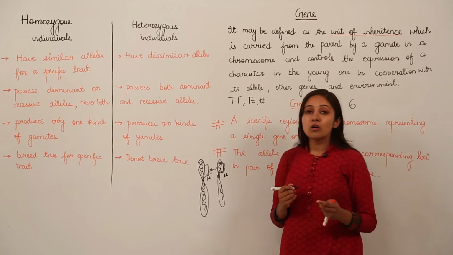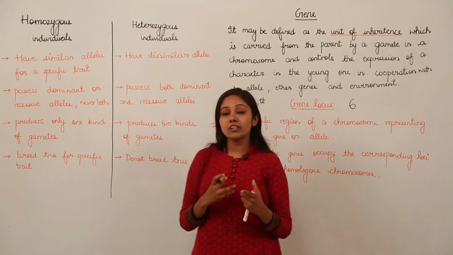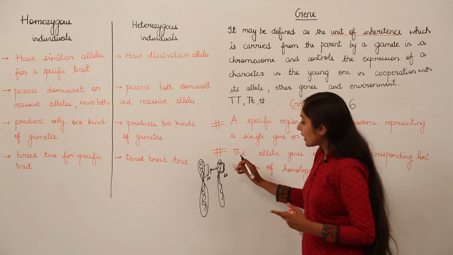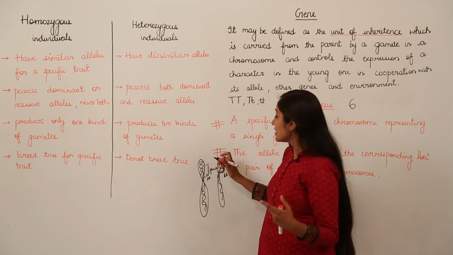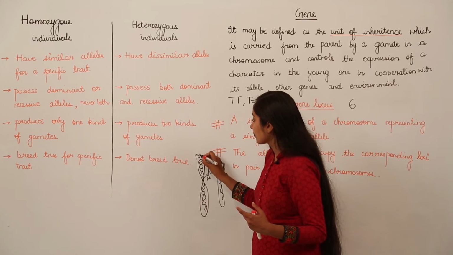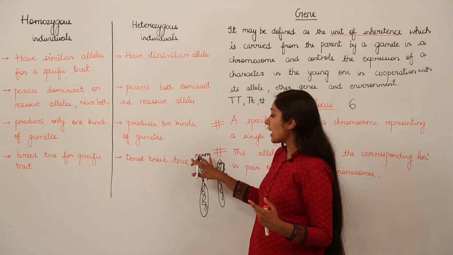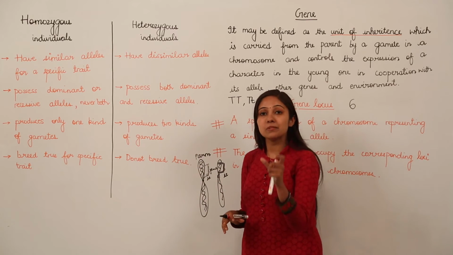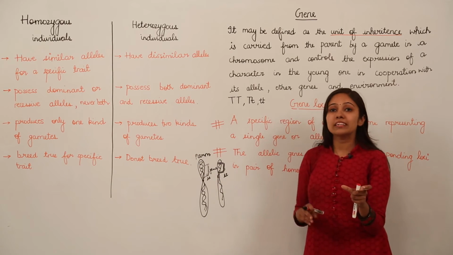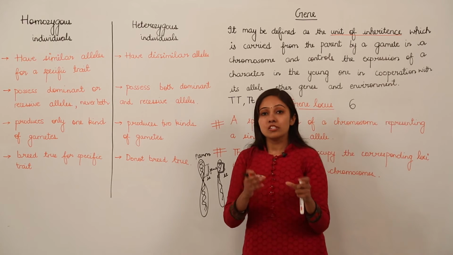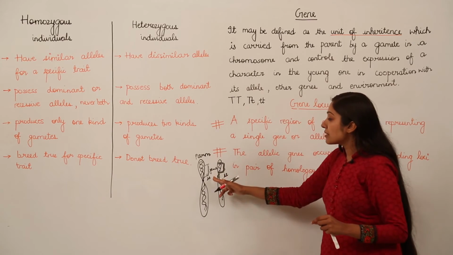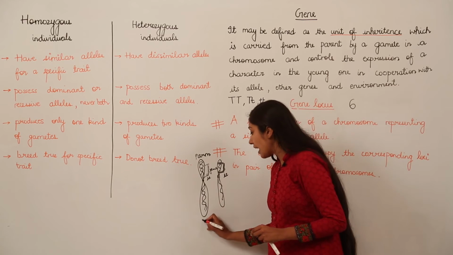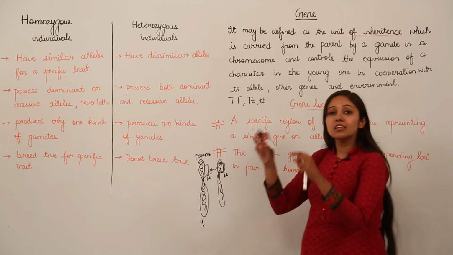Then I talk about the shorter arm or the longer arm. Remember that the shorter arm of the chromosome is known as the P arm. Why is this known as the P arm? Because the letter P is taken from the French word petite. Petite means something small. So the P arm is the shorter arm, and then we have the Q arm. The Q arm is the longer arm.